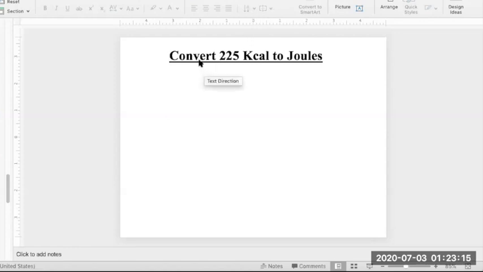So here we have to convert 225 kilocalorie to joules, right? The first question you need to ask is, is there any relation between kilocalorie and joules? No, there is no relationship between kilocalorie and joules, but there is a relationship between calorie and joules. 1 calorie is equal to 4.184 joules, right?